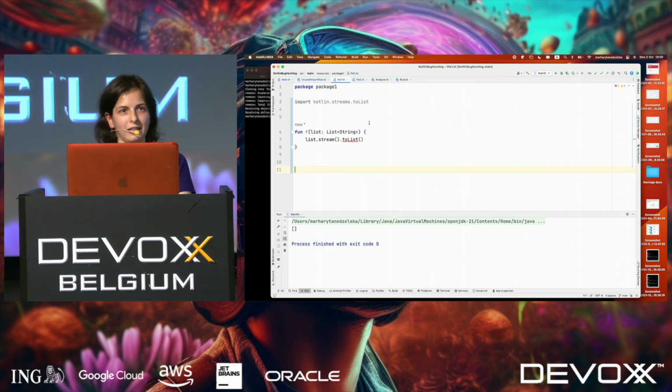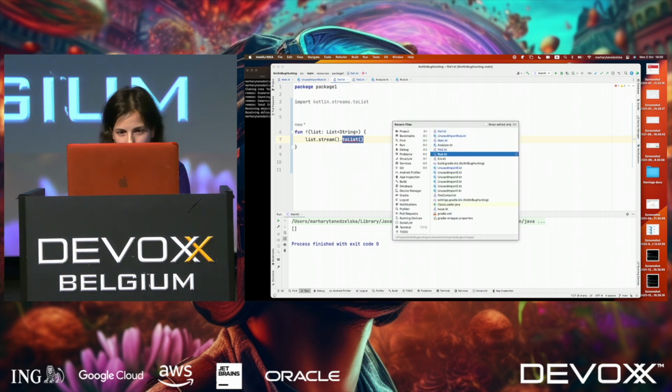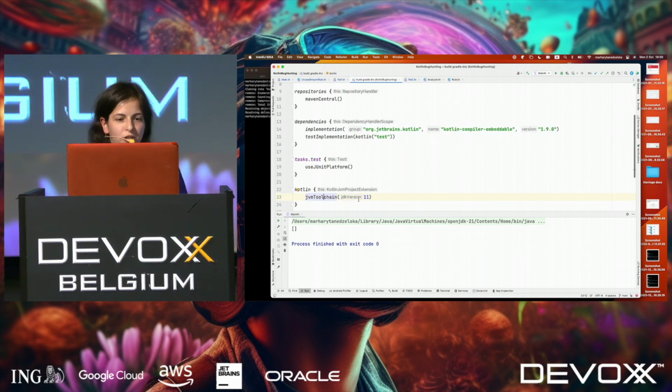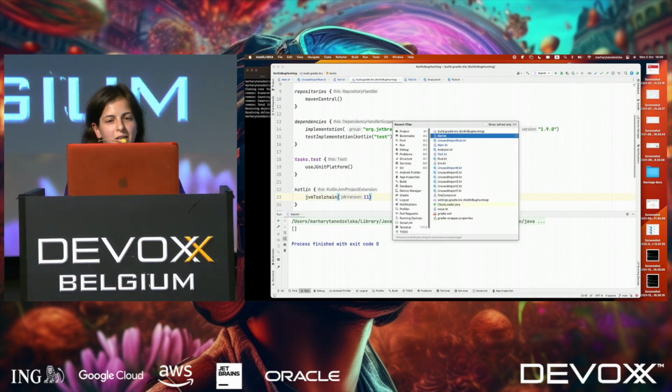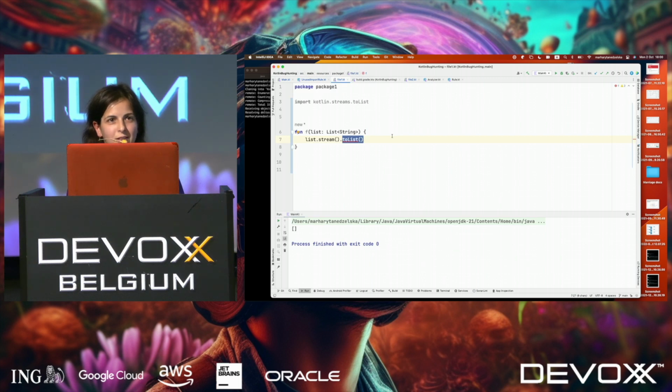So this is a bug in IntelliJ, already reported. What's the point? The point is that in Kotlin, there is an extension function toList. In Java 16, there is a member function toList. And if we take the precedence, your own function, the member function, takes precedence over the extension functions. However, if you are on Java 11, for example, as we are, you can see that in the JVM toolchain we are using JDK 11. It should be fine because you don't have this function toList. But for some reason, when we are running our analysis, we also report this as an issue.